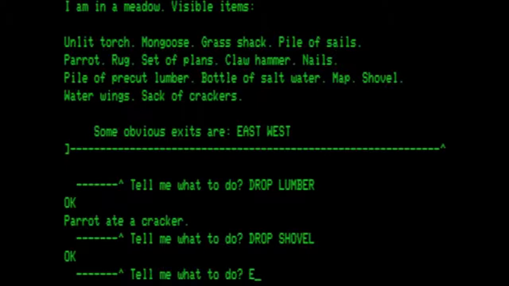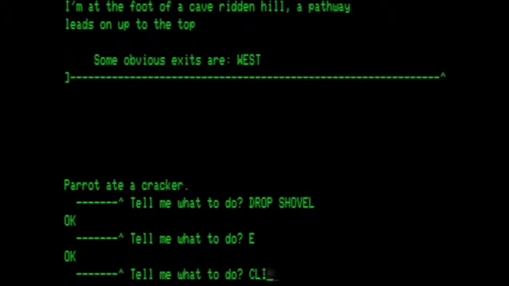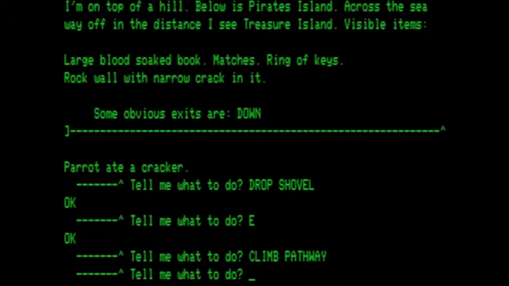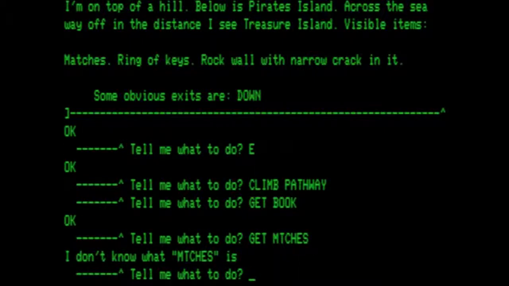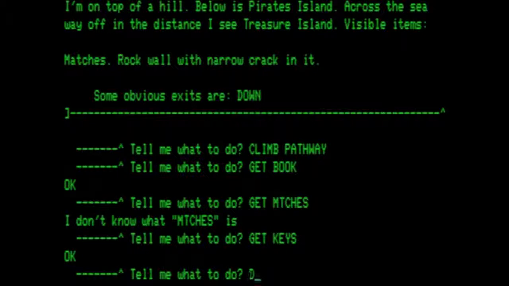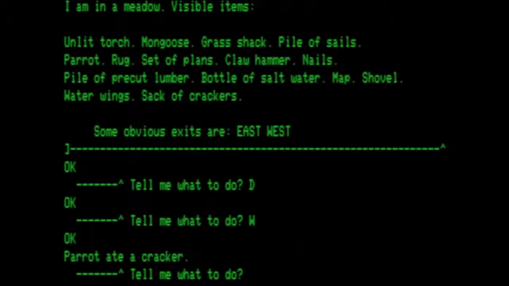So we are going to go east. We're going to climb the pathway. And as you can see, there's the book, the matches, the ring of keys here. We need the book. We need the matches. And we need the keys. Then we head back down. And then we head west. And again, here we are, where everything has been being gathered. If there is one thing about this game that stands out to me, it is inventory management.